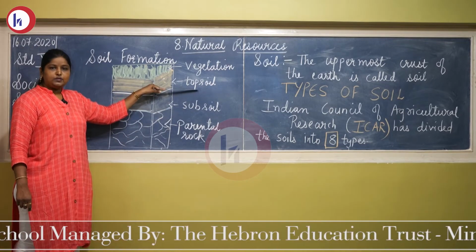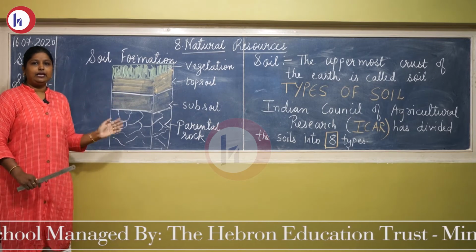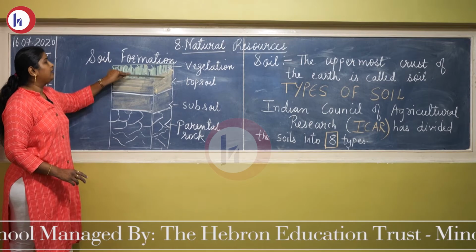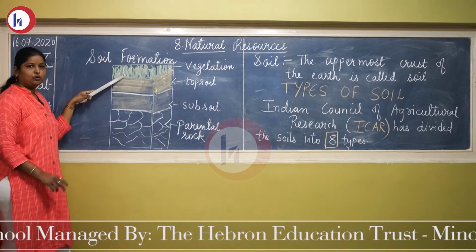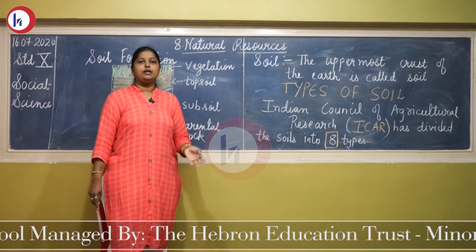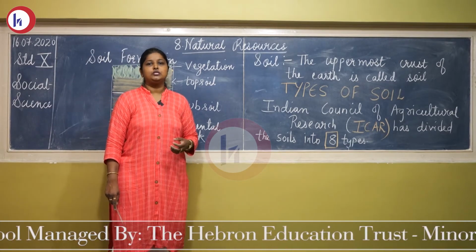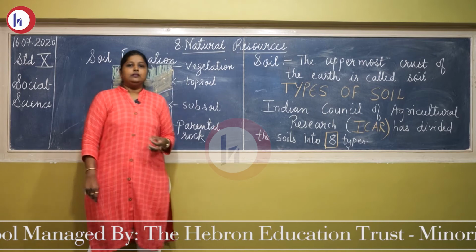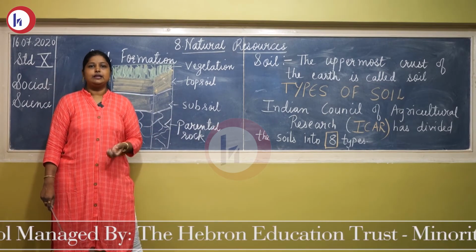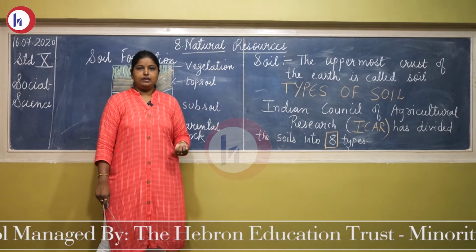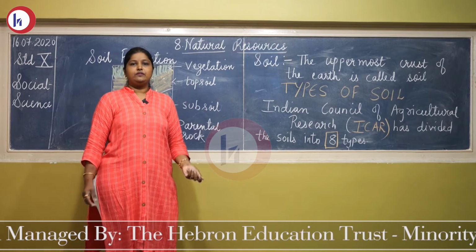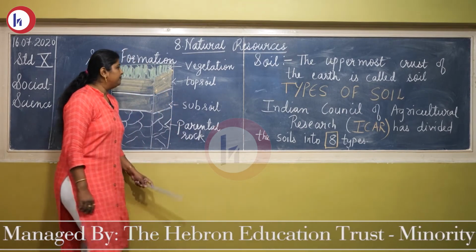And then topsoil, that is the thin layer which you will find on the top, on which vegetation is growing. So soil formation is a very long process, more than 100 years it takes to form a soil. And what type of soil it is will decide the quality of the crop. If the soil is very fertile, the quality of the crop, the quality of the vegetation can be good.